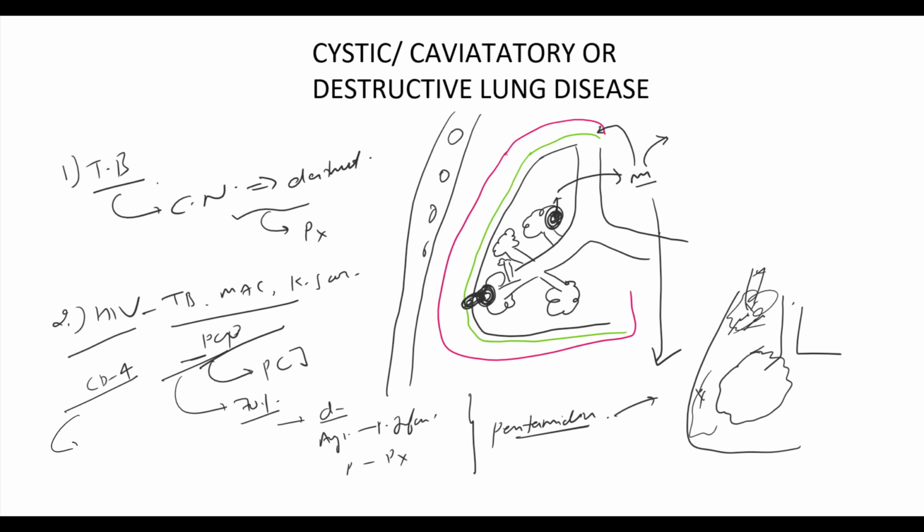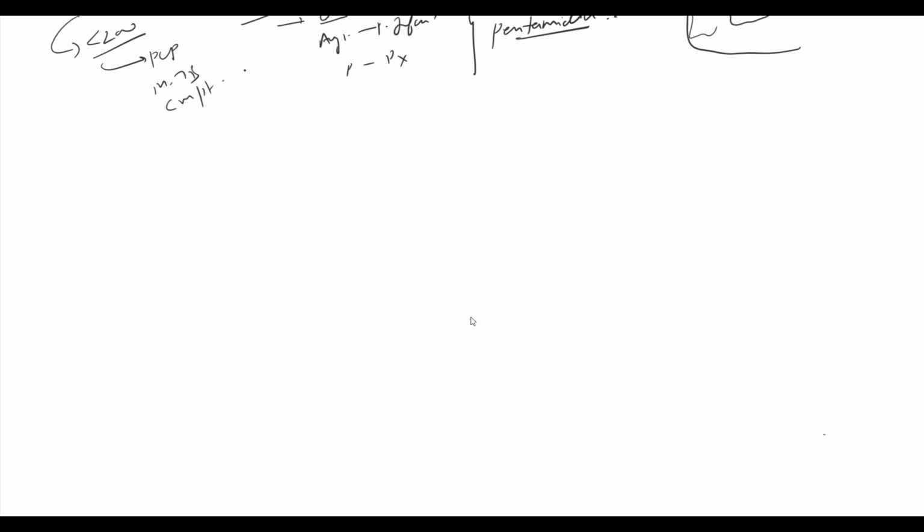For example, if the patient's CD4 count is less than 200, the patient is prone to develop PCP pneumonia, Mycobacterium tuberculosis, and Cryptococcus neoformans. When the CD4 count falls below 50, in addition to these organisms, the patient becomes prone to infection by CMV, Mycobacterium avium complex, and Aspergillus fungus. So, in an HIV patient with compromised immune status, always suspect infection with these organisms, depending on the patient's clinical history and symptoms.